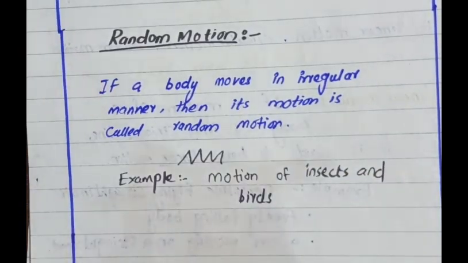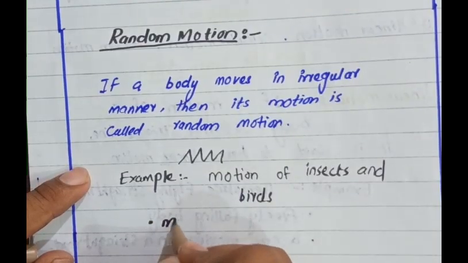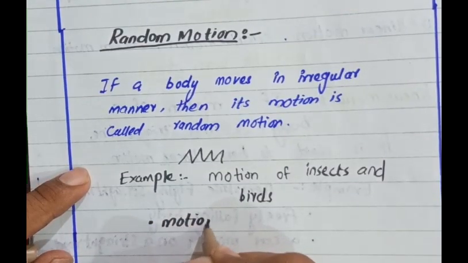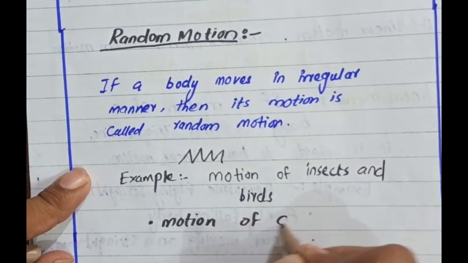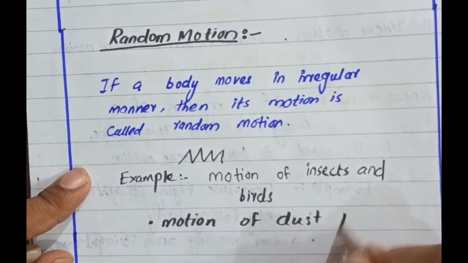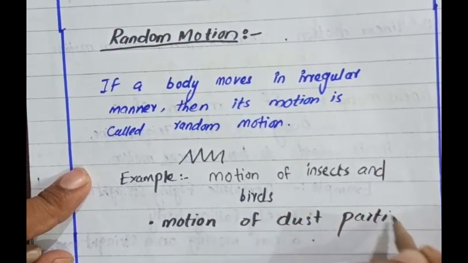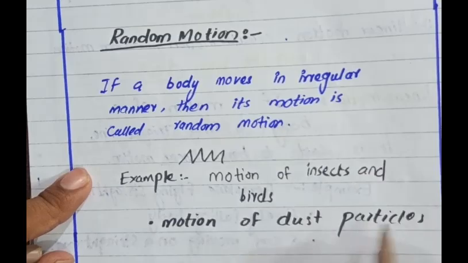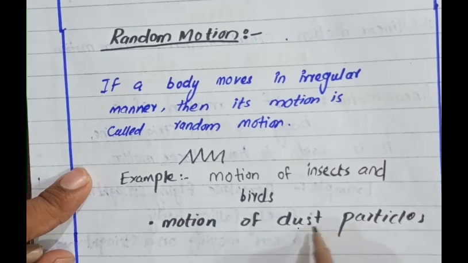Or you can say the motion of dust particles. Dust particles also have random motion, moving in an irregular manner.